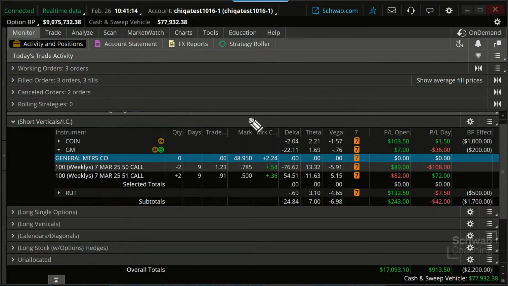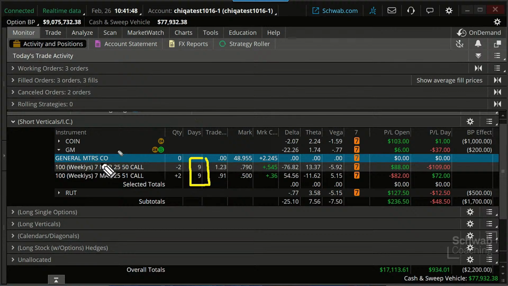You can adjust prices. You can roll these to different strike prices if you like, to try and help protect you, but it's going to cost you typically when you do that. You can roll them out in time, and that gives that trade more time to work in your favor, but typically that will be a debit transaction that's going to cost you to do so.